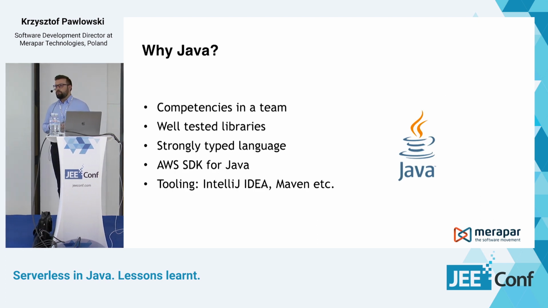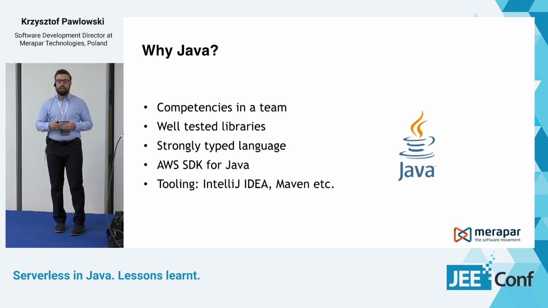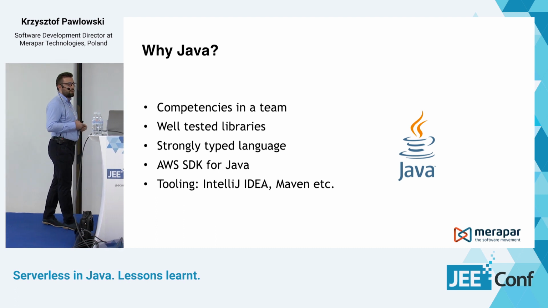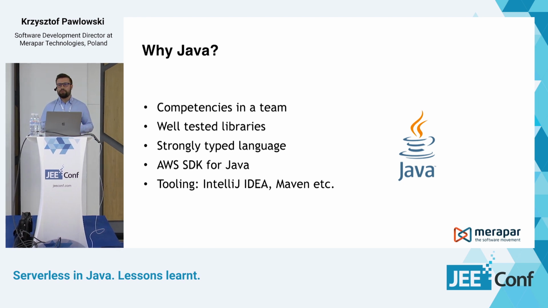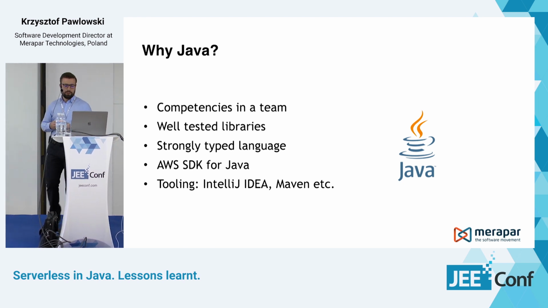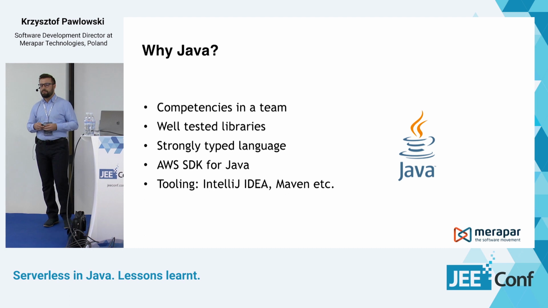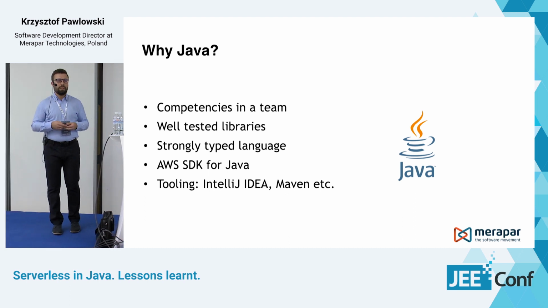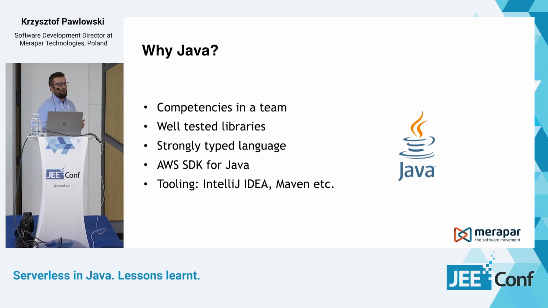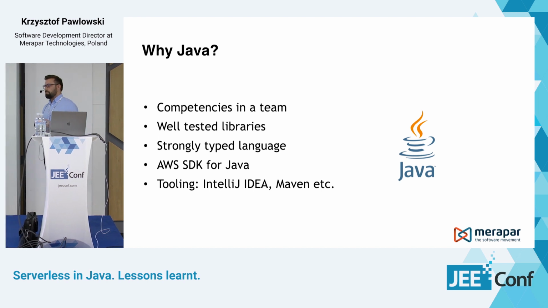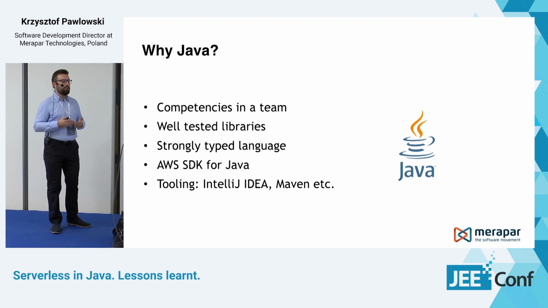And why did we choose Java for our service? Because if you look at the reports, like 70% of Lambda functions are written in Node.js or Python. So Java doesn't seem like a natural choice for your AWS Lambda code. It might sound trivial, but in our case, it was mostly because of the competencies in the team. We were all Java developers, and we were wondering if we can use our skills in this project, because the serverless concept is also quite new. So it would mean for the developers to pick up new stuff regarding serverless and also learn a new language. It could be a little bit too much.